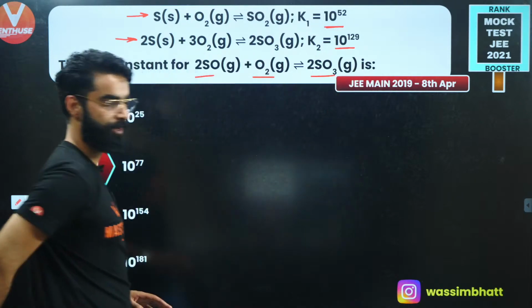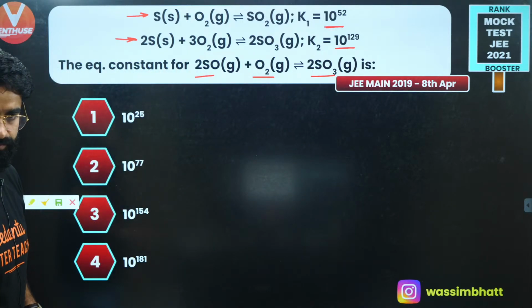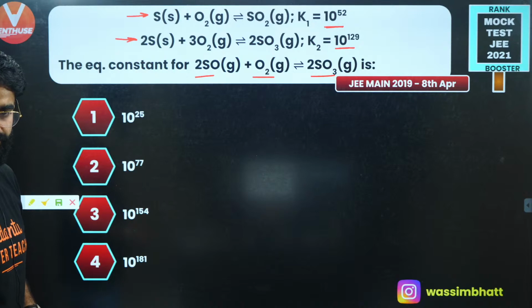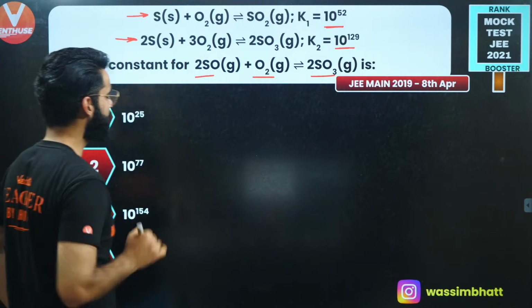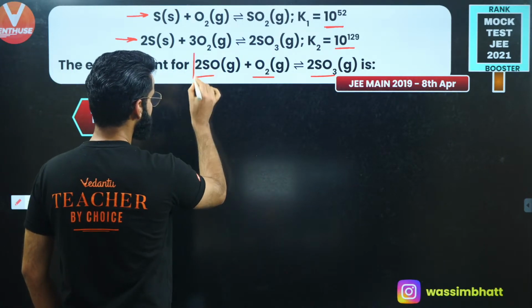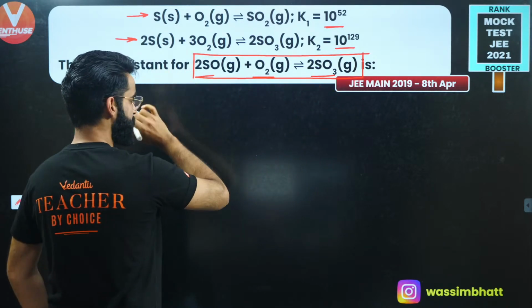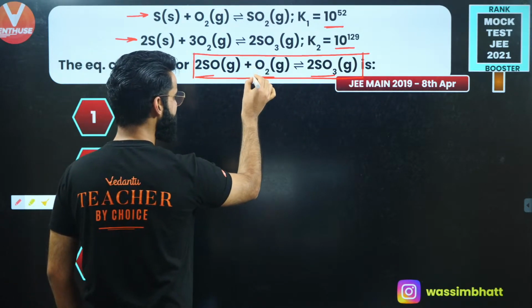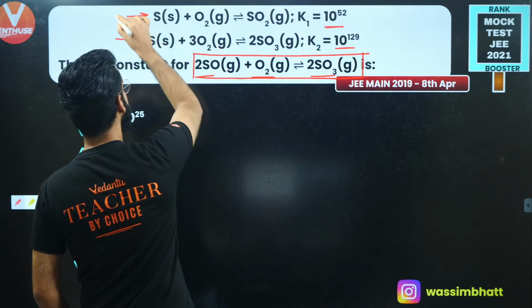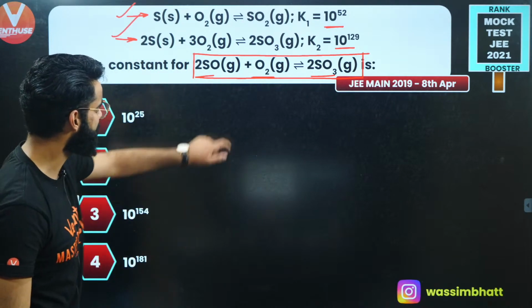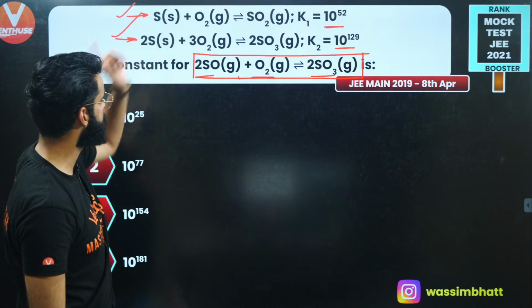this reaction. How to solve this question? Understand? First of all, for this reaction, I'm supposed to calculate the equilibrium constant. So what I'll be doing right here is trying to make this reaction from the given two reactions.